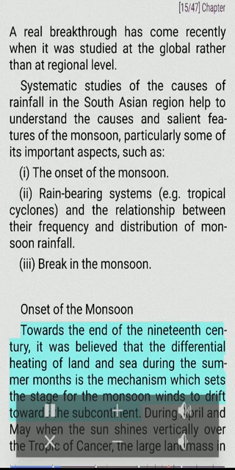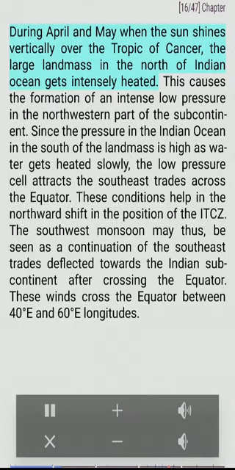Onset of the monsoon. Towards the end of the 19th century, it was believed that the differential heating of land and sea during the summer months is the mechanism which sets the stage for the monsoon winds to drift towards the subcontinent. During April and May, when the sun shines vertically over the Tropic of Cancer, the large landmass in the north of Indian Ocean gets intensely heated. This causes the formation of an intense low pressure in the northwestern part of the subcontinent.